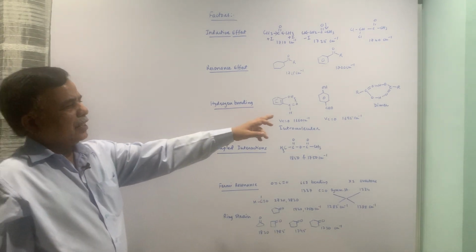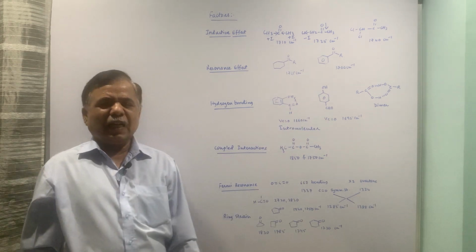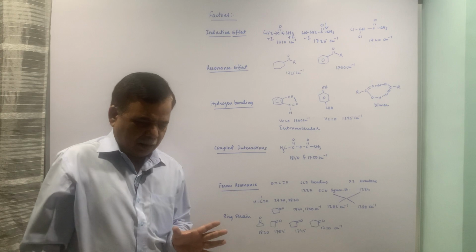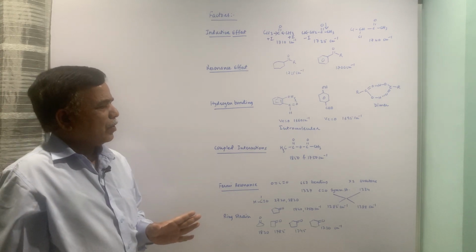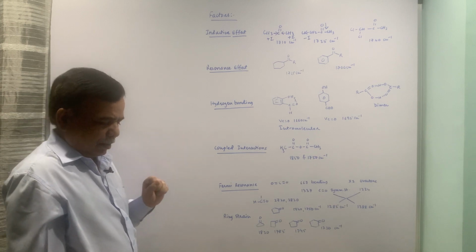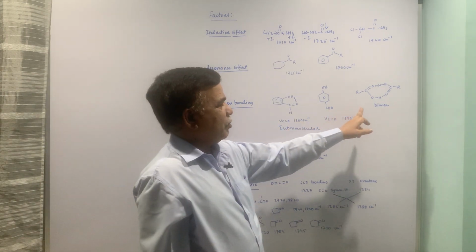The other peculiar example is the acid OH. Now acid OH shows a broad region from 2500 to 3200 reciprocal centimeter. Now that broad peak is mainly because of the dimerization.